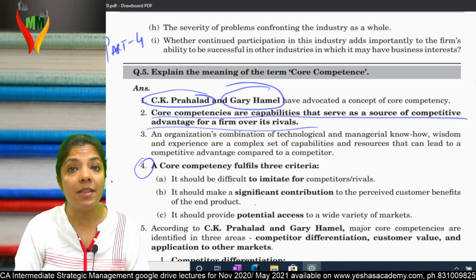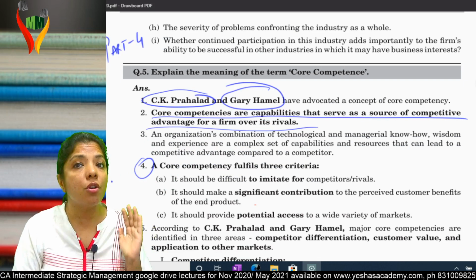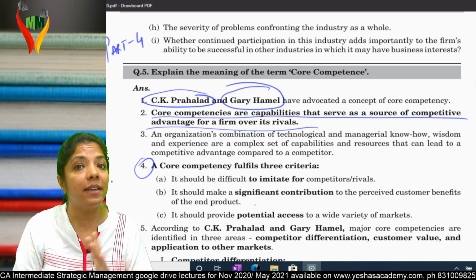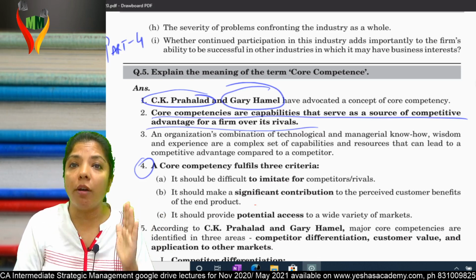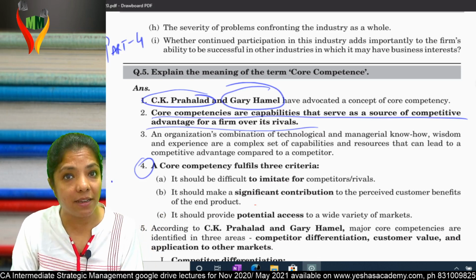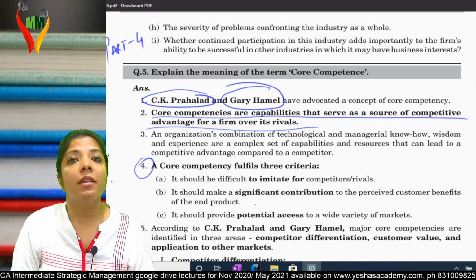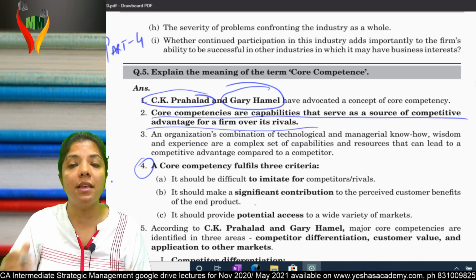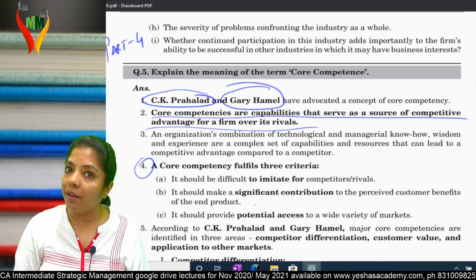Now come to point number 4. Mark this as important: when will you say that you are having core competency? Three criteria are given. If your competency meets these three criteria, that means you are having core competency.